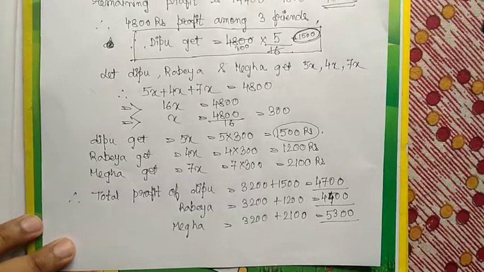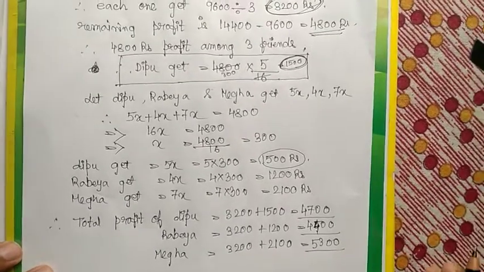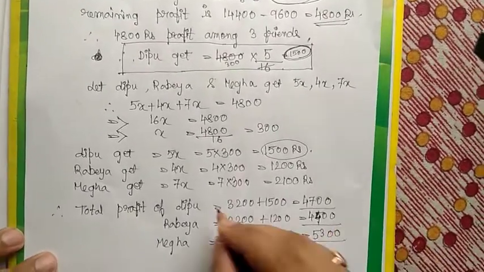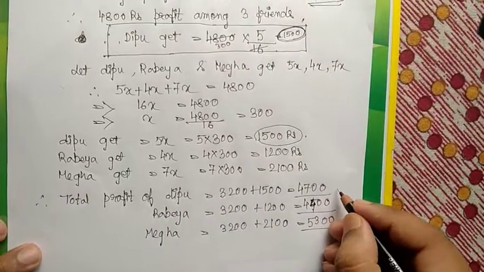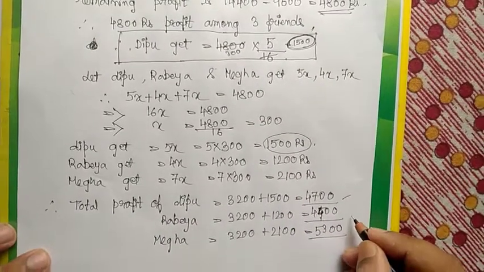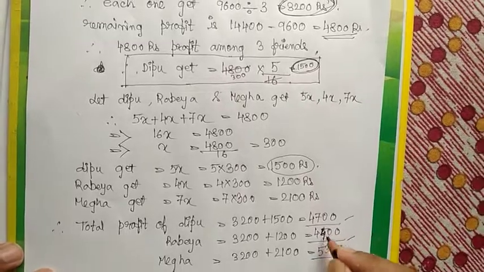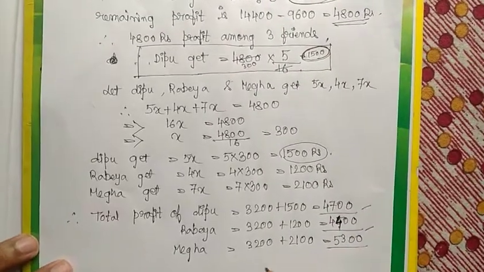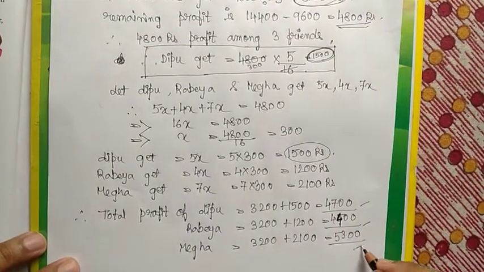So any of the procedures you can use. So the answer is Deepu's total profit is 4700, Rabea's is 4400, and Megha got 5300 rupees.